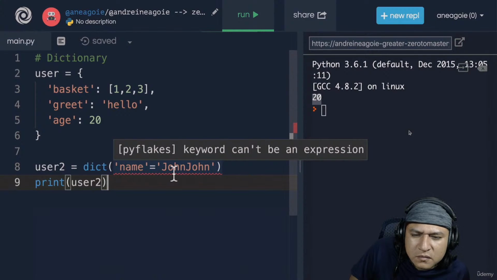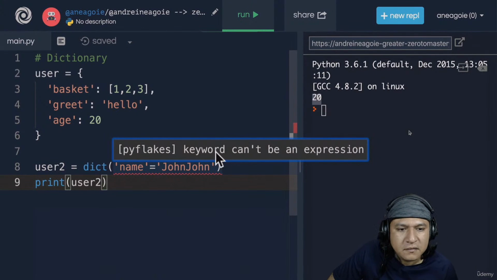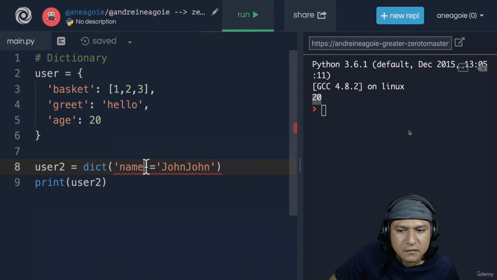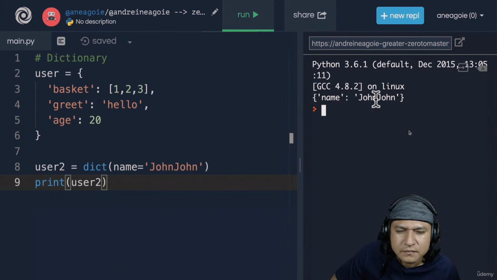If I now print out user 2, well, before I click run, I see that I have a red underline. And by the way, if you see here PyFlakes, that's something called linting, something we'll talk about when we talk about developer environments. We're using this linter that tells you whenever you make errors in Python. And it says keywords can't be an expression. That just means that, hey, the keyword needs to be, well, just a variable name. So if I click run here, look at that. I have name John. So we've created a user with this key value pair.